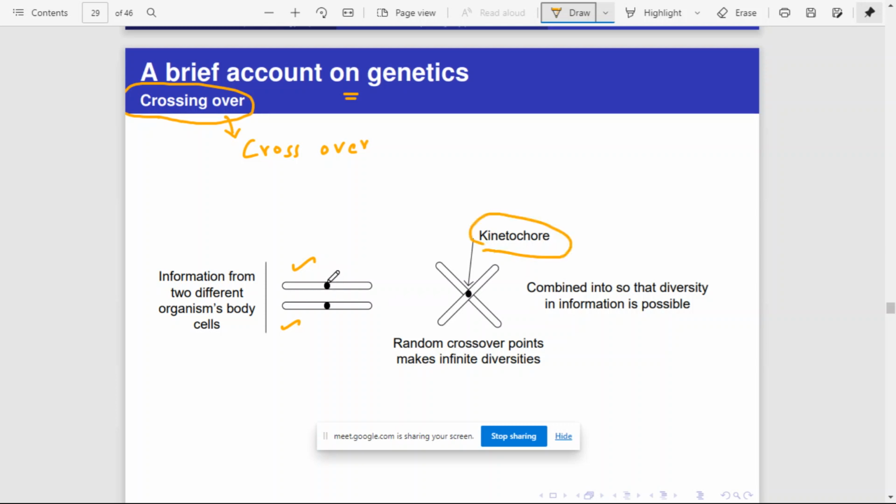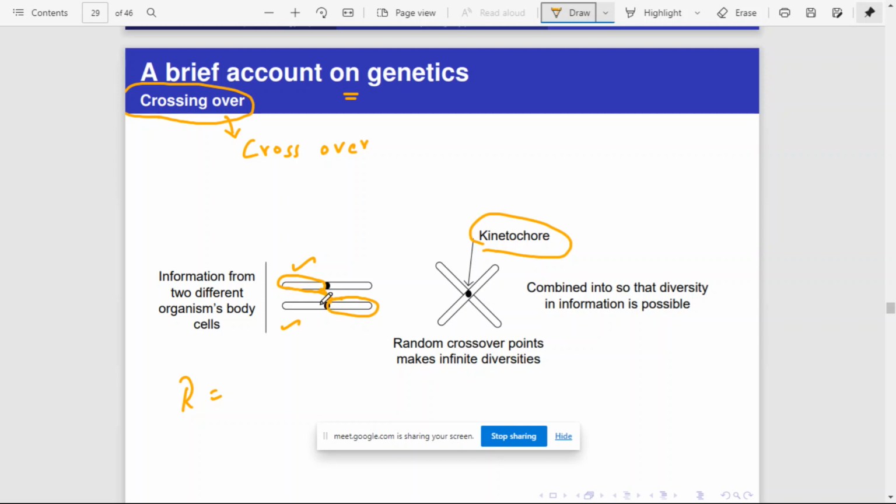So if this is the point, then the resultant offspring, let me call it R, may take one part of the chromosome from the first parent and the second half from the second parent. So this is one option.